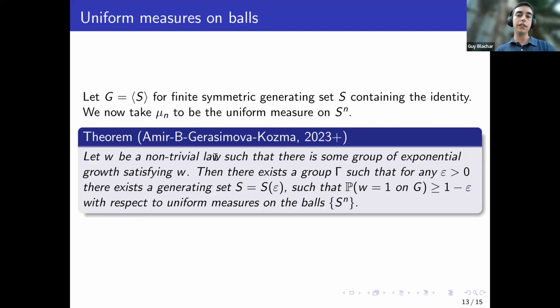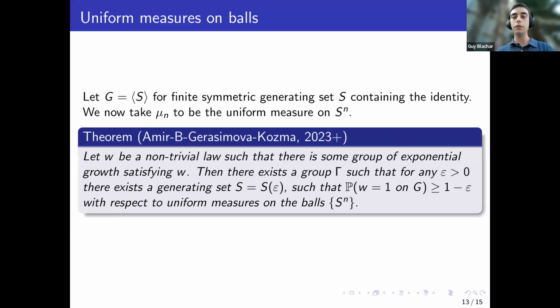If we take any non-trivial law, and suppose there is a group of exponential growth that satisfies it, we only want a group of exponential growth to satisfy it, then there is a group Gamma such that for any epsilon greater than 0, we can make the probability that the law holds with respect to this sequence of measures to be, again, arbitrarily close to 1. So also in the case that we try to measure it with balls in the Cayley graph, we still don't get the same analog.